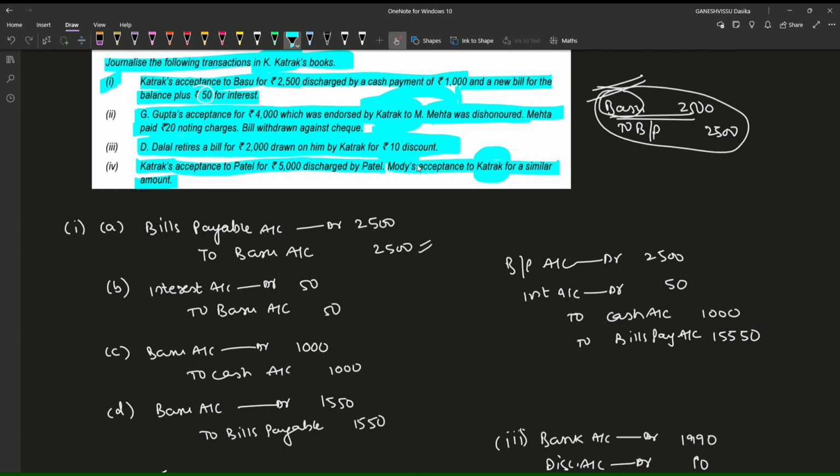Simply, I think there should be some more questions also. Through this analysis, we can understand that Katrak's acceptance to Patel is for rupees 5,000. That means Katrak is liable to pay Patel 5,000, and previously Modi was having a relation with Patel.